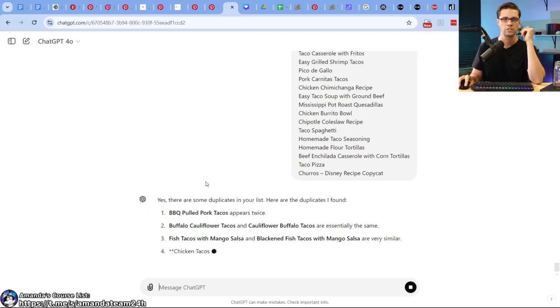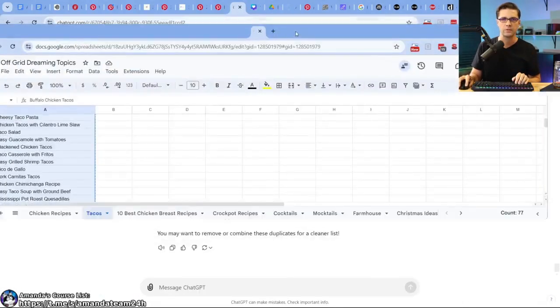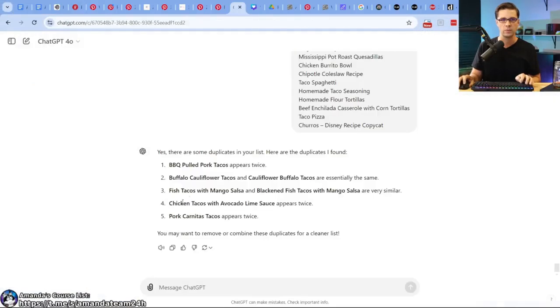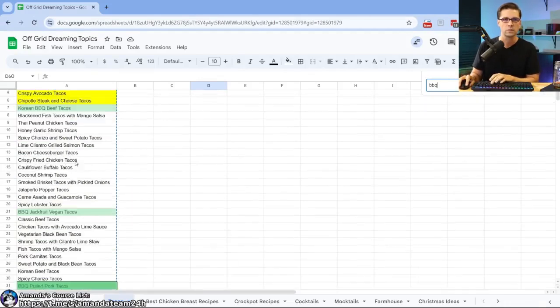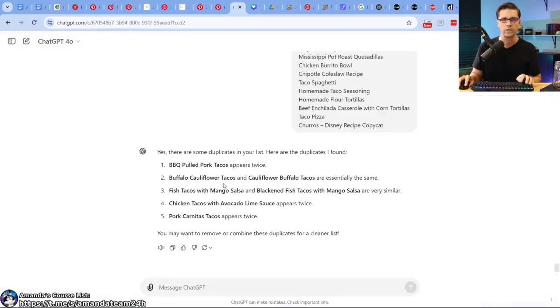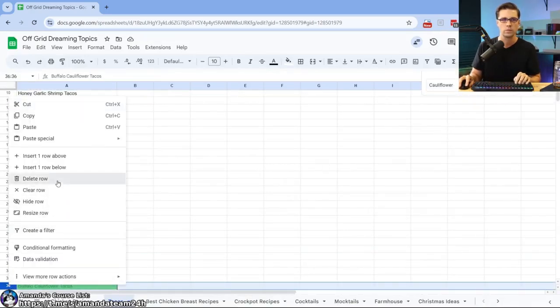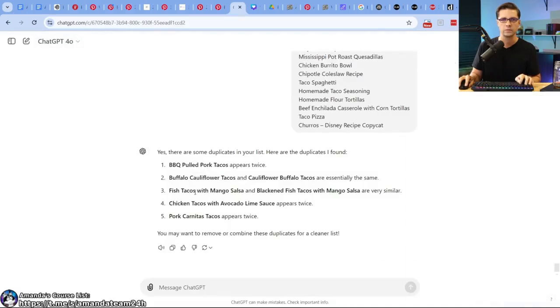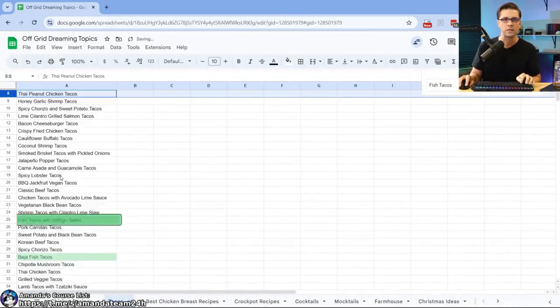Okay. And so what we could do is come in here and delete those. So let's come here. Let's pop this out so we can Alt-Tab. And all we will do is barbecue pulled pork tacos, right there. We're going to come here, right-click, delete row, right? Cauliflower, Control F, cauliflower. Boom, delete row, right there. Fish tacos, blackened fish tacos, mango salsa. Okay, so we'll do that with mango. All right, fine, delete that.